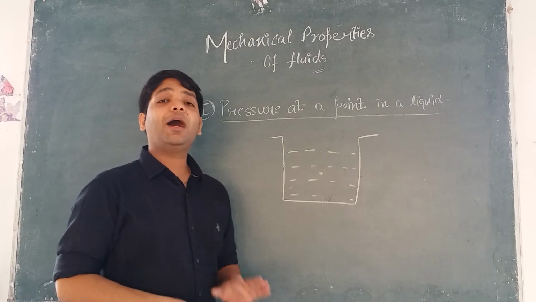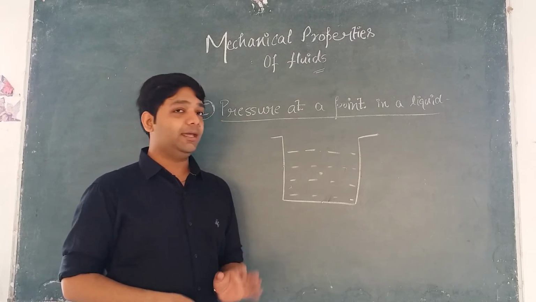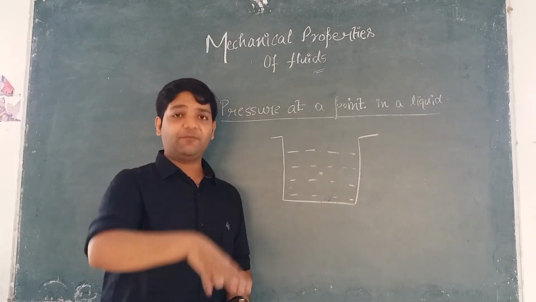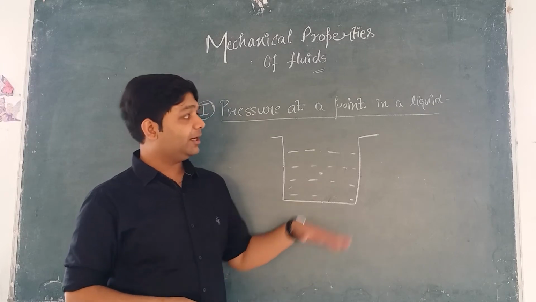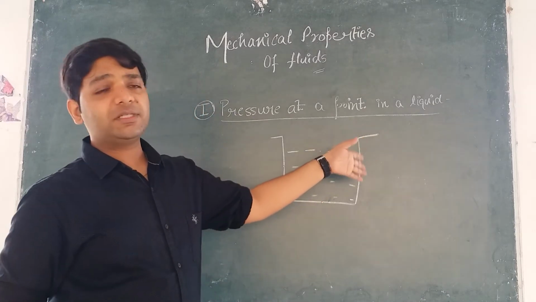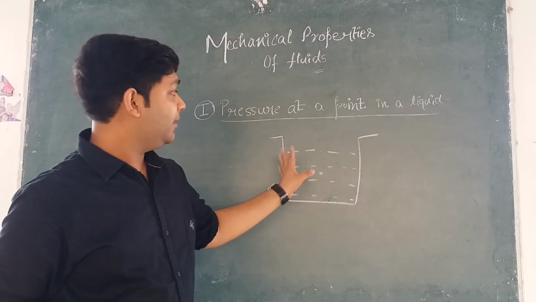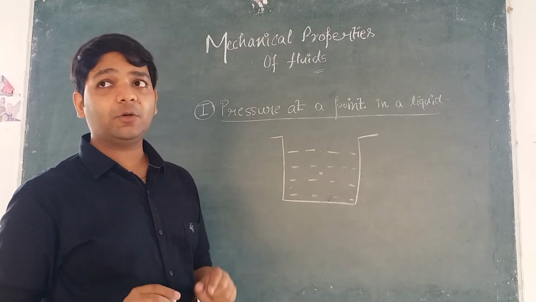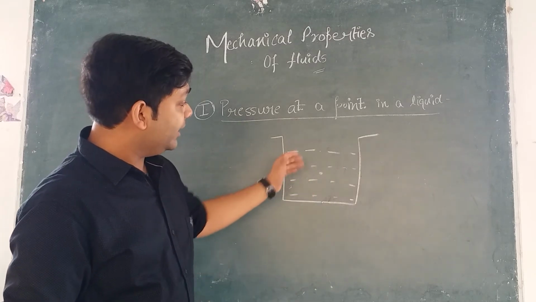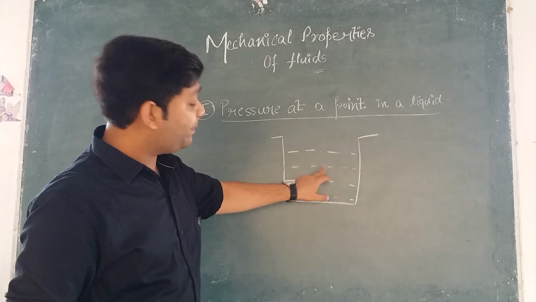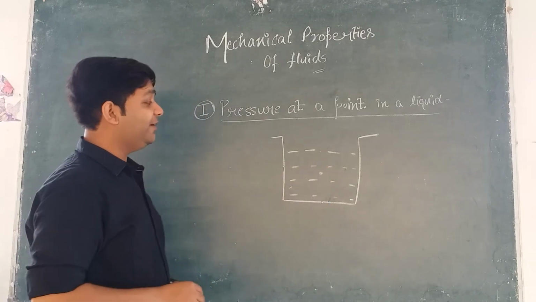Till now we know how to calculate the pressure on an area. If some area is given, the force is exerted on it perpendicularly, and the perpendicular component of the force divided by the area becomes the average pressure exerted on that area. Now we want to calculate the pressure at this point. So how do we calculate it?